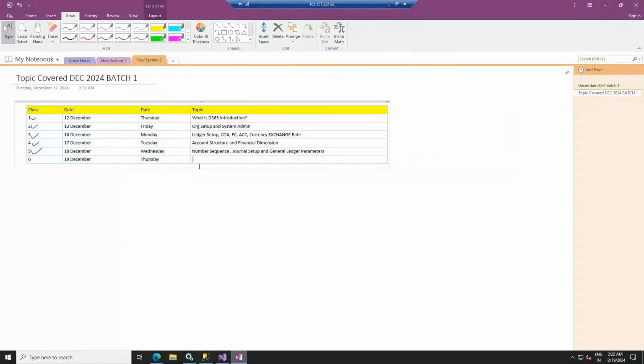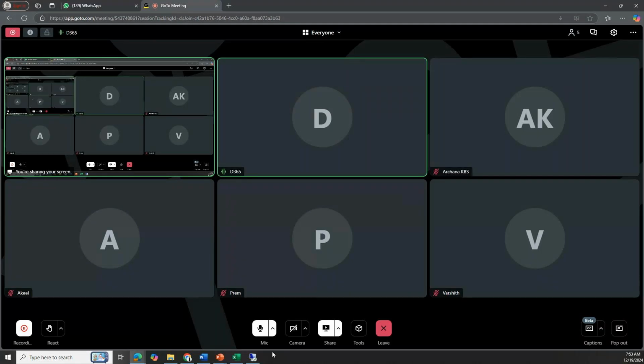And yesterday we were doing some transactions. Today is Thursday, so we will start with our journal entries. We will see how many types of journal entries there are. In these journal entries we will do some transactions. What type of transactions will there be? Accounting transactions. Why do we do accounting transactions? Let me explain that and then we will start.